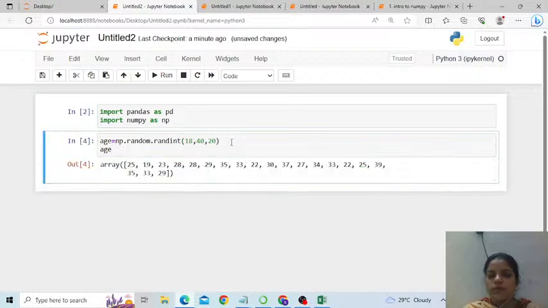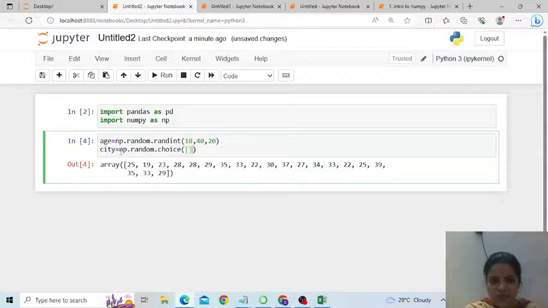Okay, fine. Likewise, I have something called city. So np.random.choice for city; I can't use random integers here. I want to choose randomly cities from a given set.